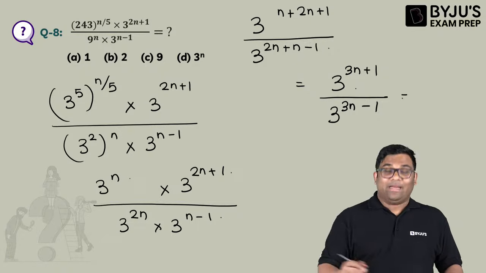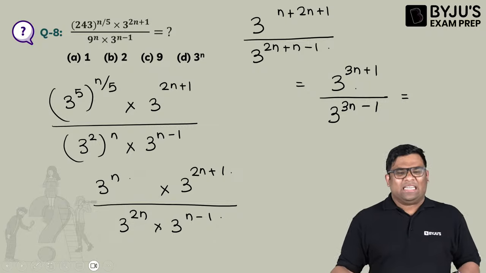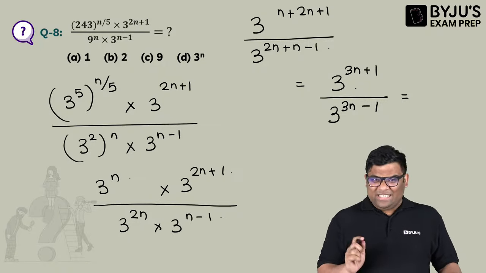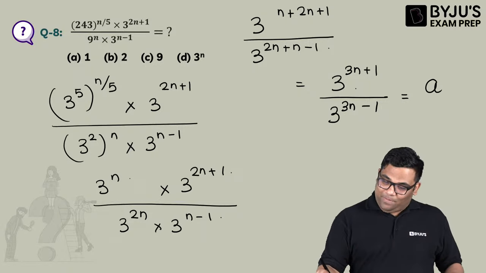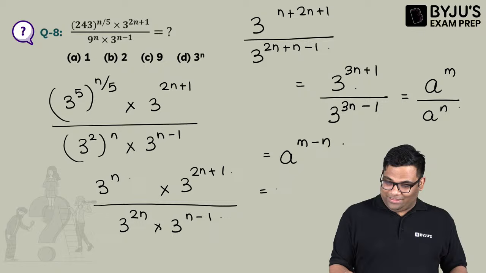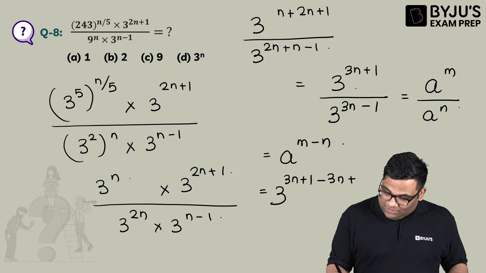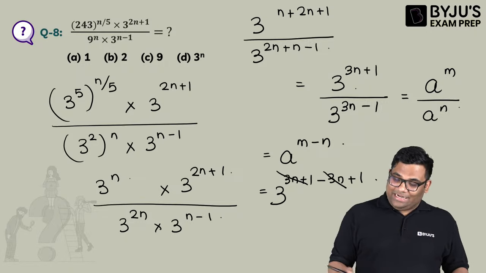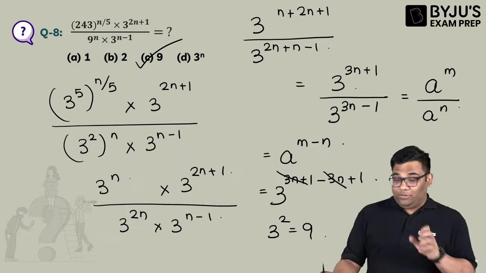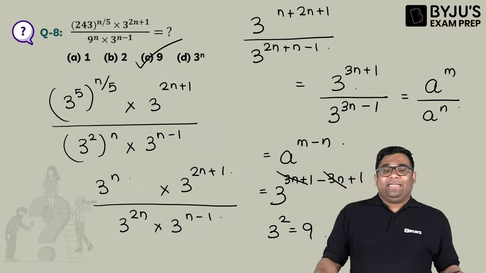You see this is division, 3n plus 1 over 3n minus 1. So a to the power m by a to the power n becomes a to the power m minus n. So this is 3 to the power 3n plus 1 minus 3n minus 1. The 3n gets cancelled, leaving 3 to the power 2, that is 9.